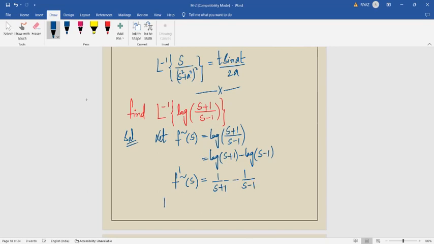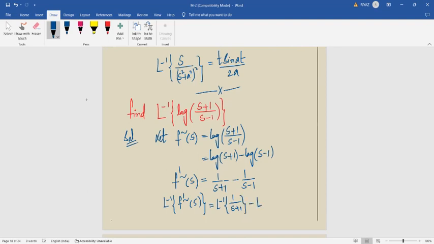Then taking Laplace inverse on both sides, Laplace inverse of f bar dash of s is equals to Laplace inverse of 1 by s plus 1 minus Laplace inverse of 1 by s minus 1.